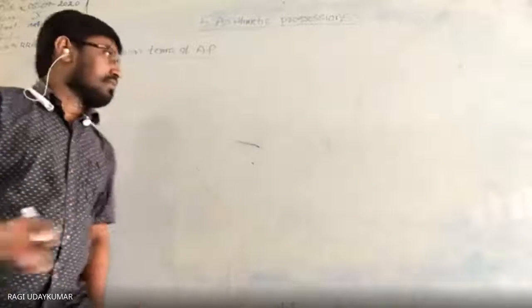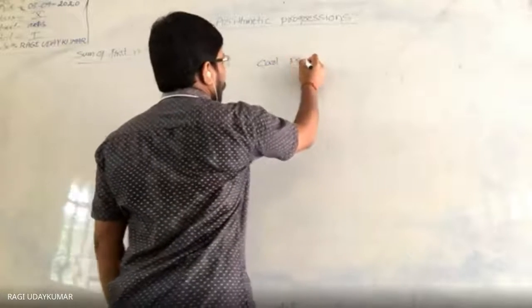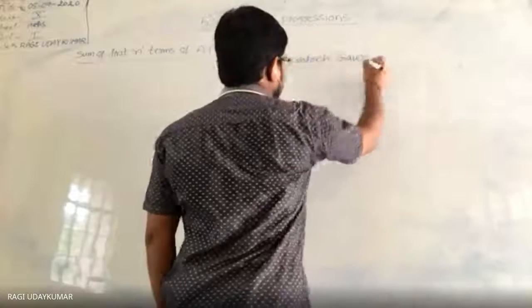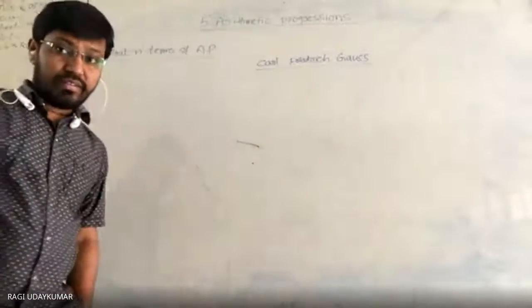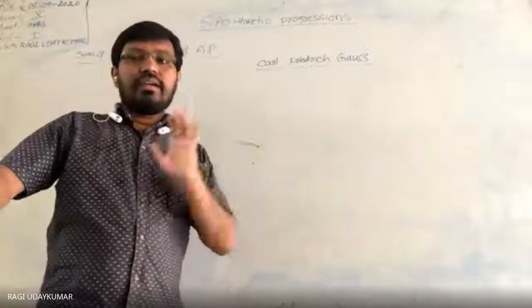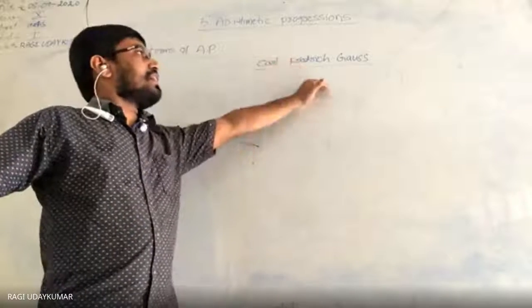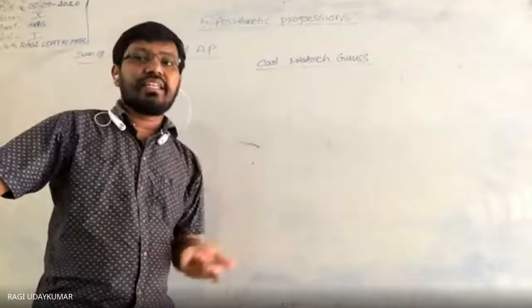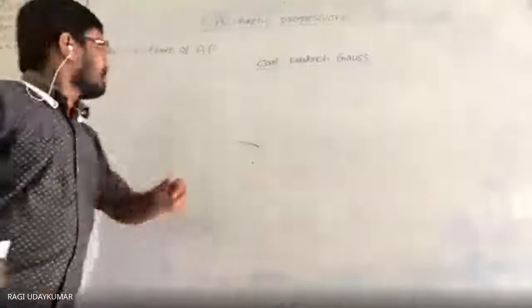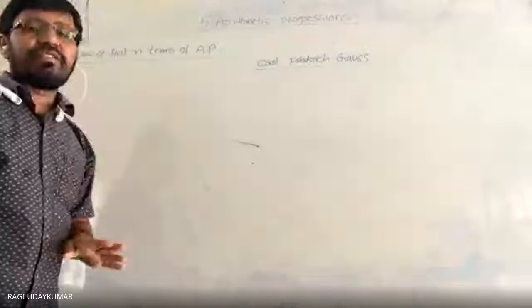He is none other than Carl Friedrich Gauss. The pronunciation is Carl Friedrich Gauss. In the first chapter, his history and the remaining details are given. He is a great mathematician. When he was a 10 year old boy, he gave the solution to that, and with that, the sum of the first n terms of an arithmetic progression was discovered.